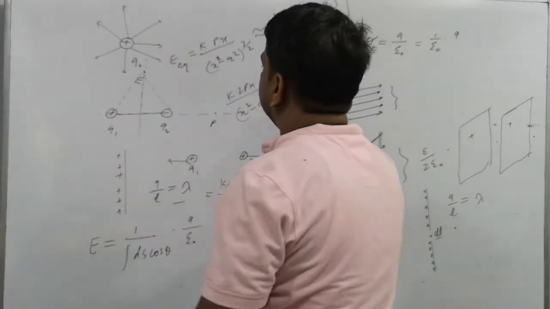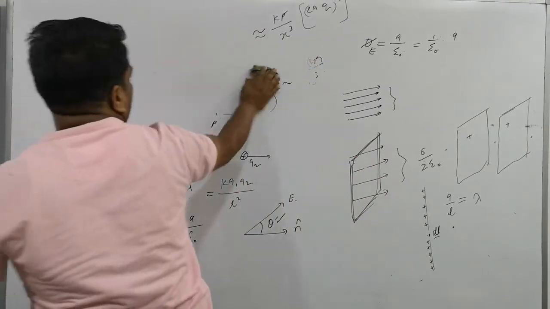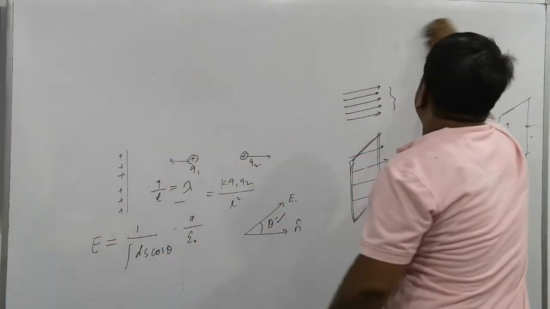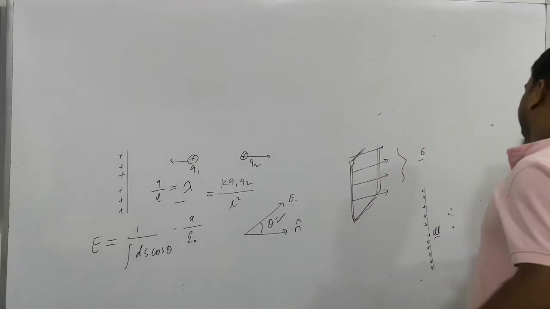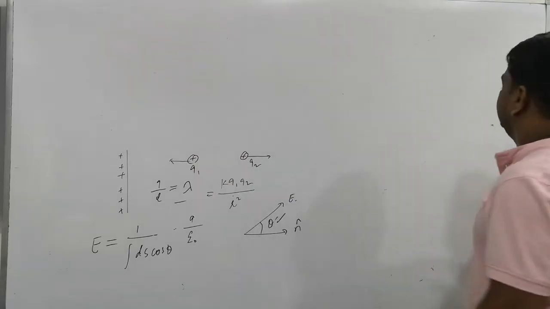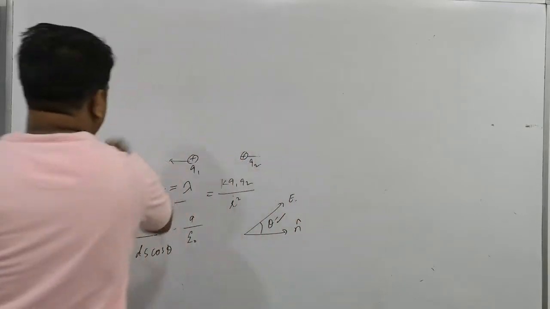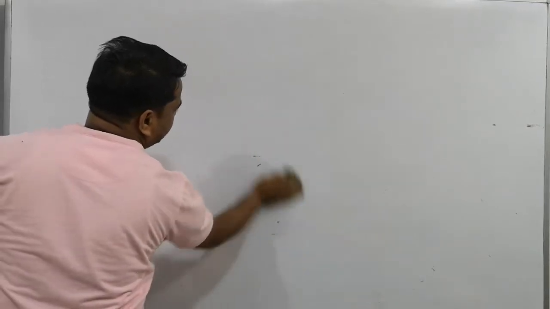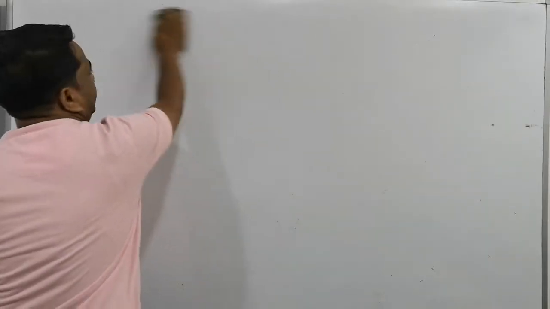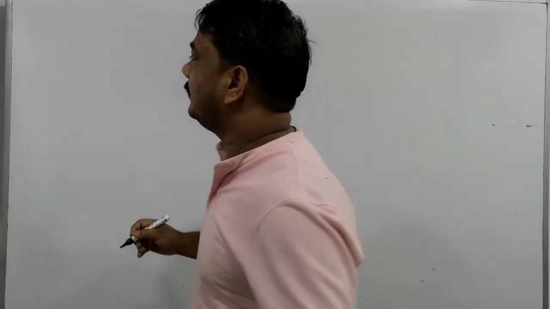The second unit of electrostatics explains electrostatic potential and capacitance. So what is the meaning of electrostatic potential?